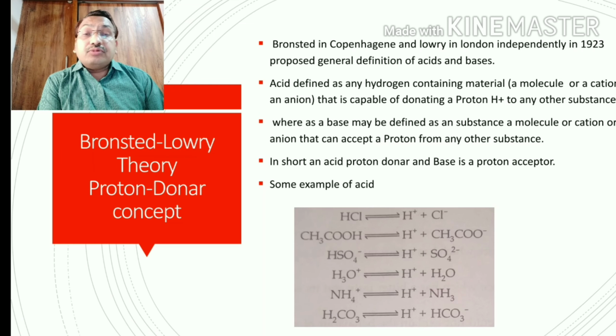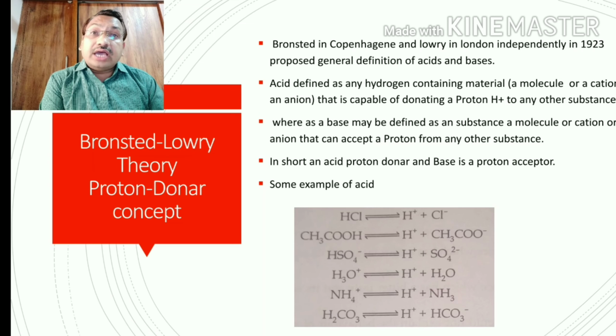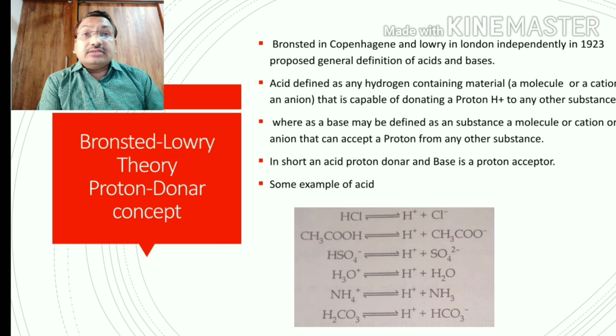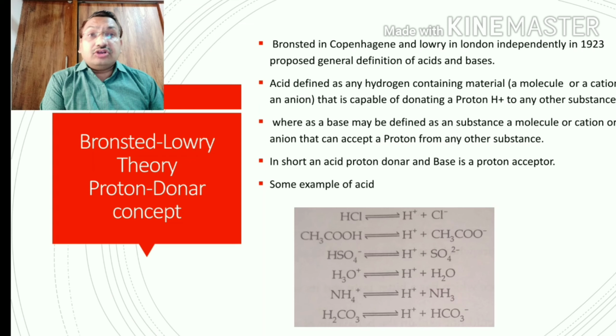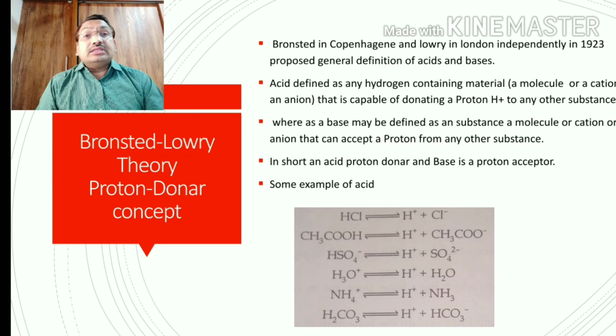The compound may be a molecule, ion, or cation, and it is not limited to the aqueous solution. Whereas a base may be defined as a substance, molecule, cation, or anion, that can accept a proton from any other substance.